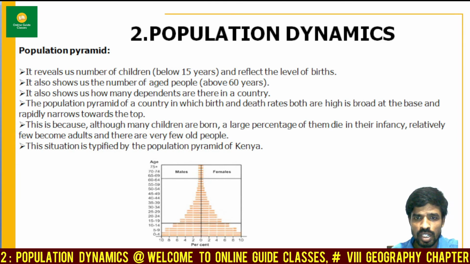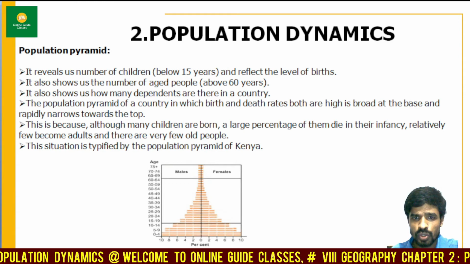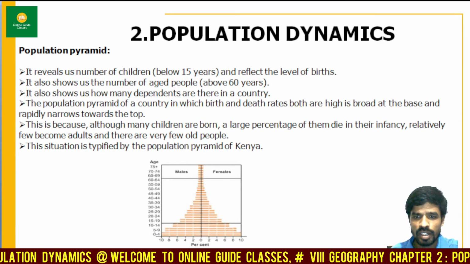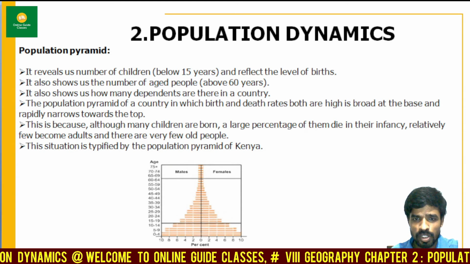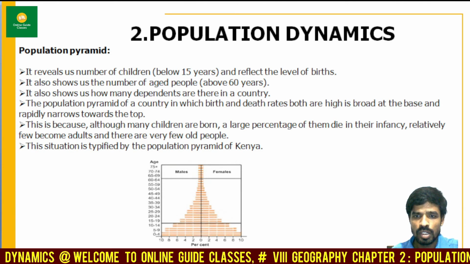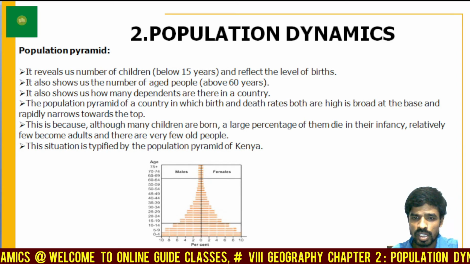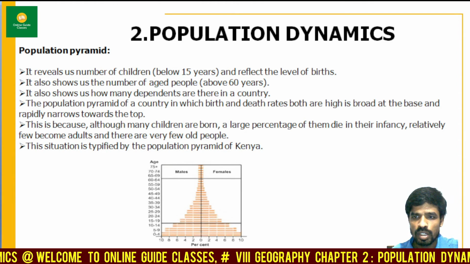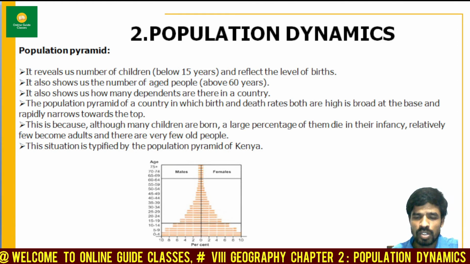It also shows the number of people above 60 years, and how many are dependent in the country. You can see both are high, broad at the base, and rapidly narrowing towards the top.